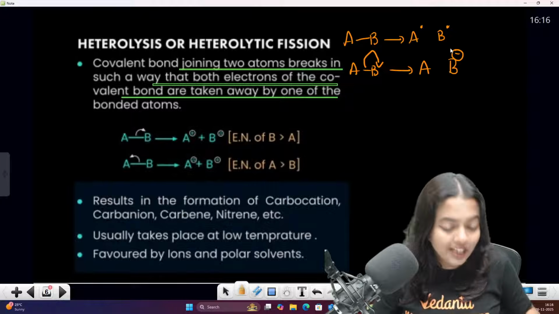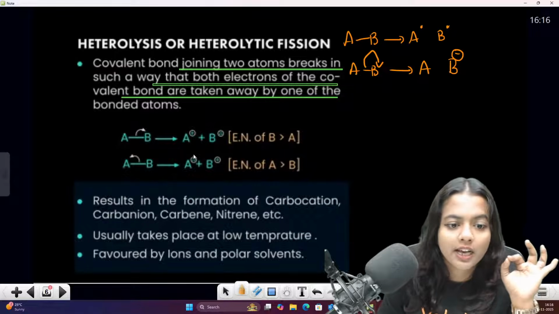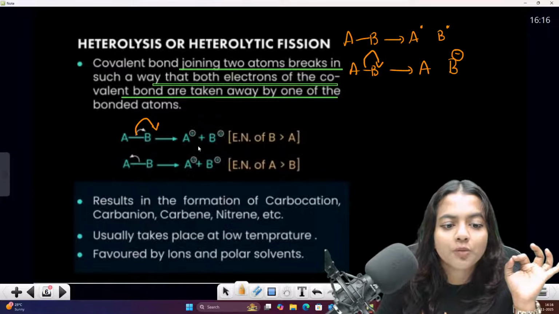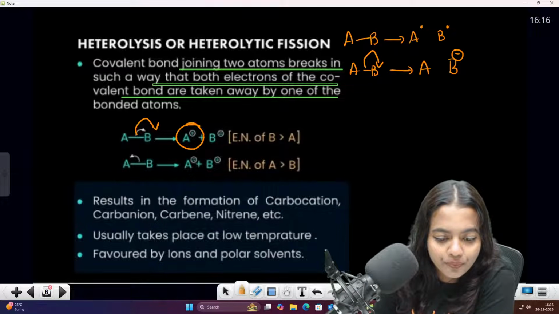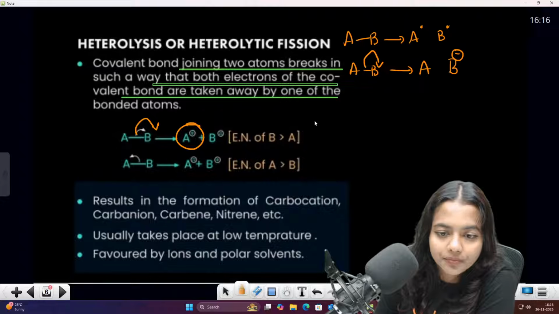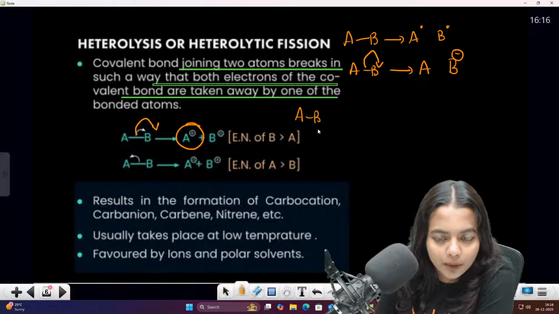Are you getting my point? So that is something called as the heterolysis. So heterolysis, we can say that if we give this particular, this will be created. Okay, wait a second children, I will tell you. One second. So you have your AB.